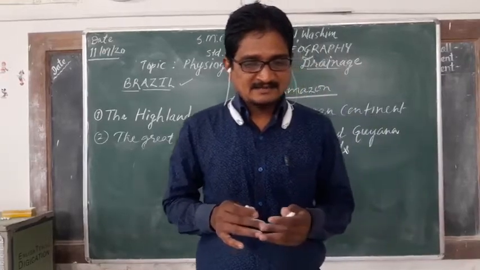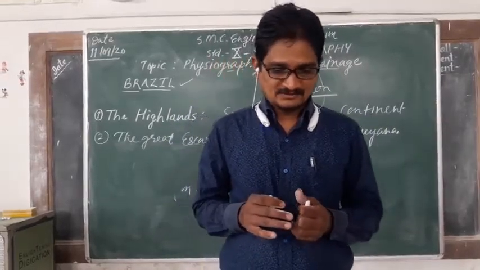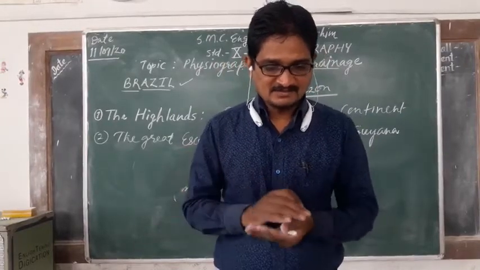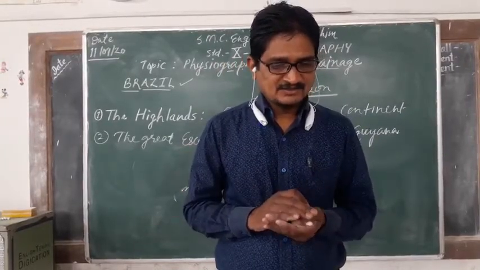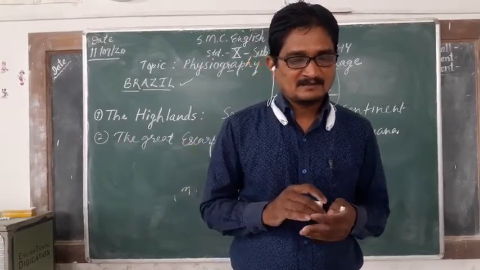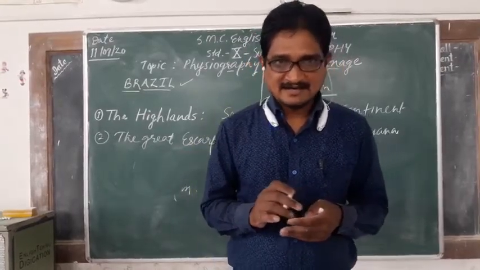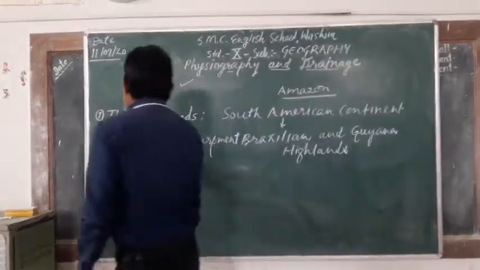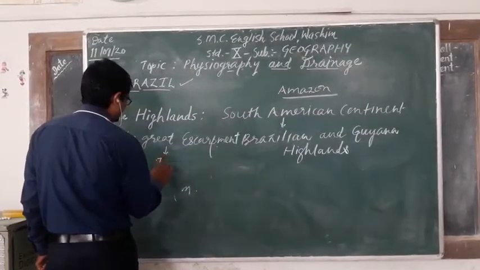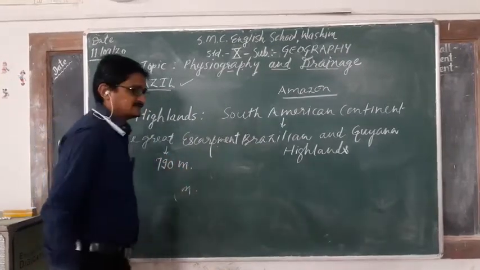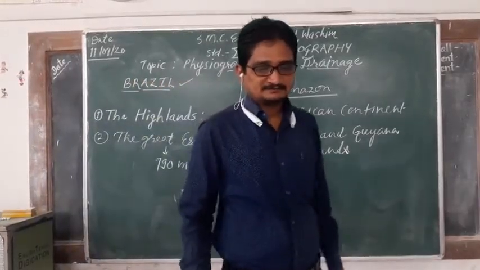The eastern side of the highlands is demarcated because of the escarpment. In this region, the altitude of the escarpment is 790 meters on average. 790 meter height is there of this escarpment.